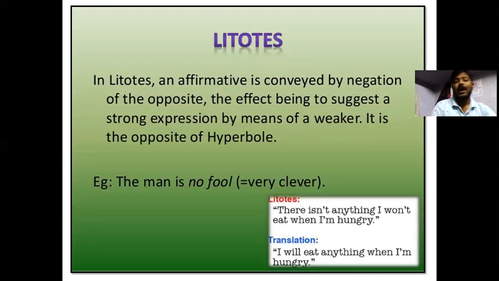In litotes, an affirmative is conveyed by the negation of the opposite. It suggests a strong expression by means of a weaker one. It is the opposite of hyperbole. The man is no fool, meaning very clever. There isn't anything I won't eat when I'm hungry. In translation, I will eat anything when I'm hungry.